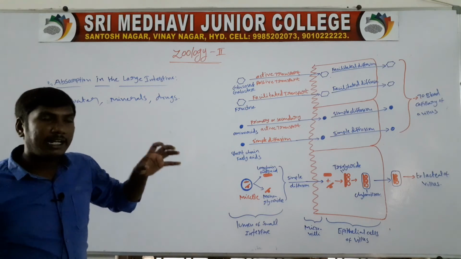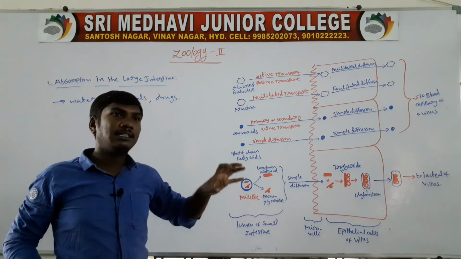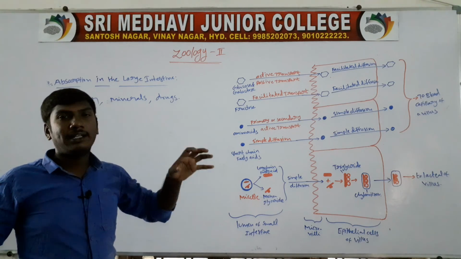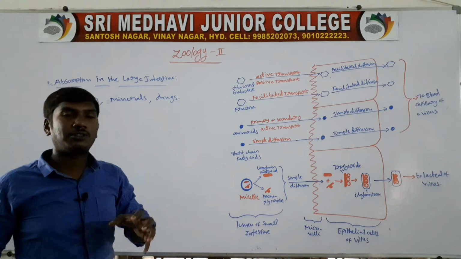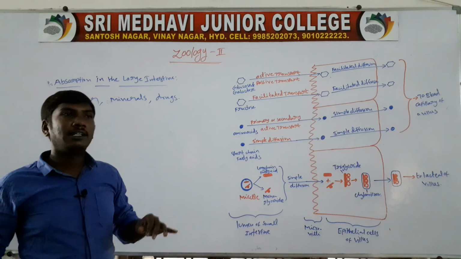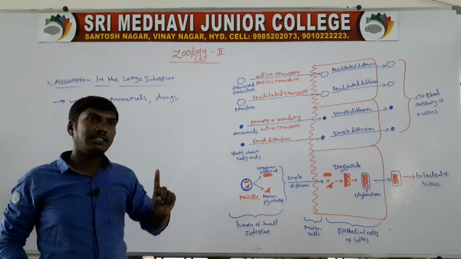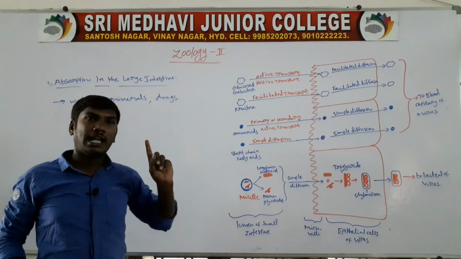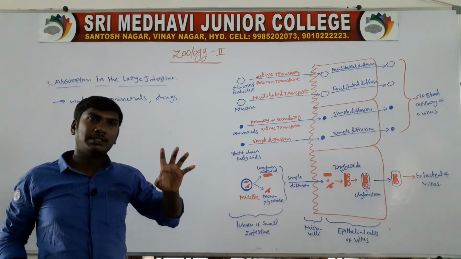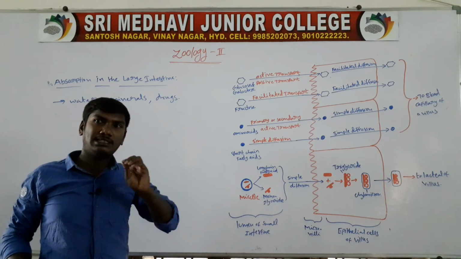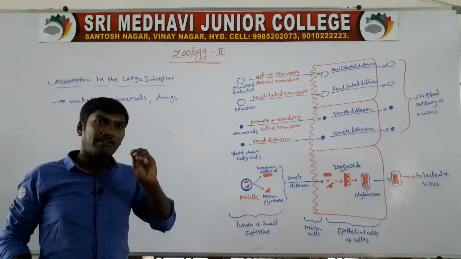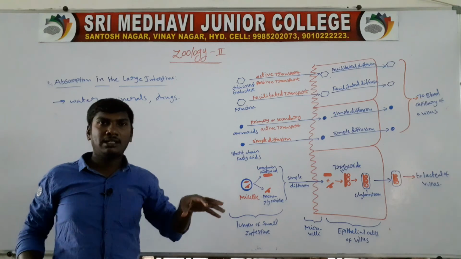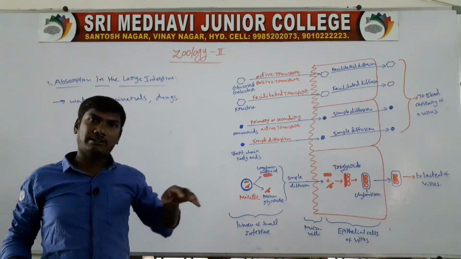Absorption means the end products of the digestion process enter from the mucosa into the blood or lymph circulatory systems. Absorption happens in three ways: passive process, active process and facilitated process. Active transport means there is loss of energy. Passive means there is no loss of energy. Facilitated means transport along with electrolytes. So these are the three types of diffusion and transport.